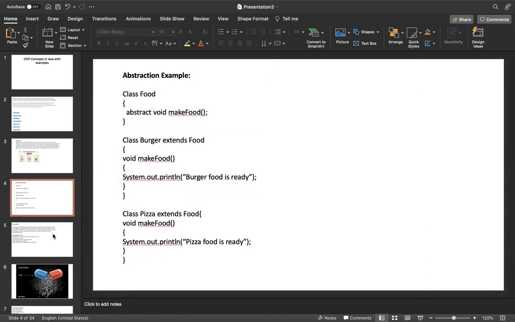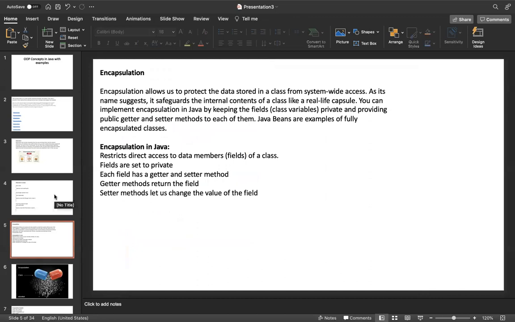Okay, next one is encapsulation. What is encapsulation? Encapsulation allows us to protect the data stored in a class from system-wide access.